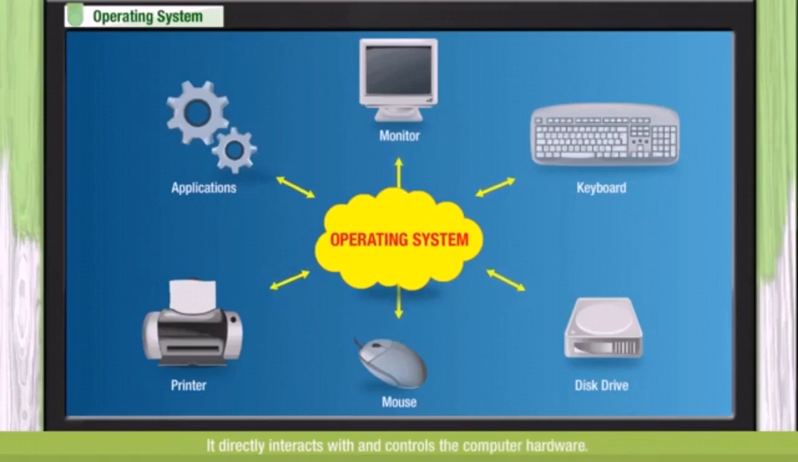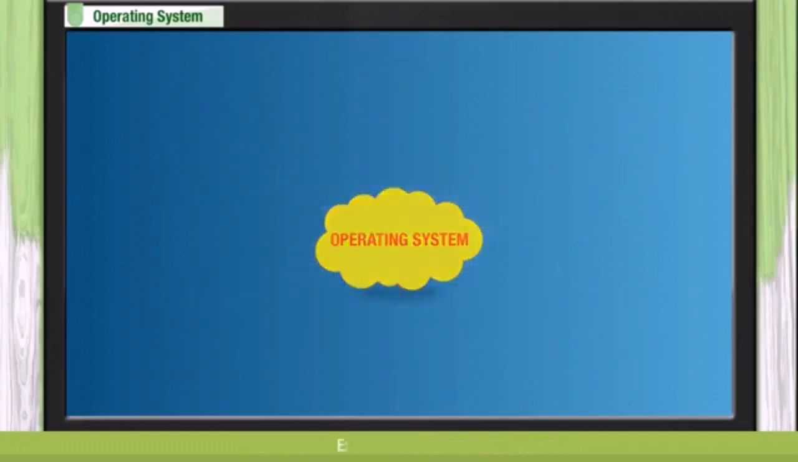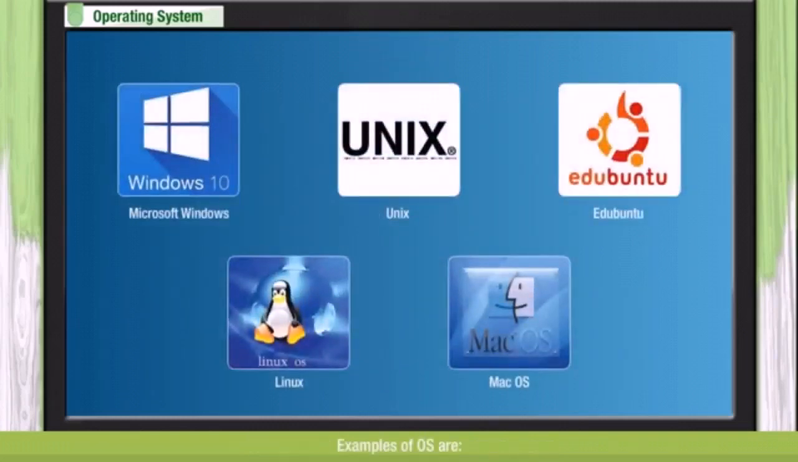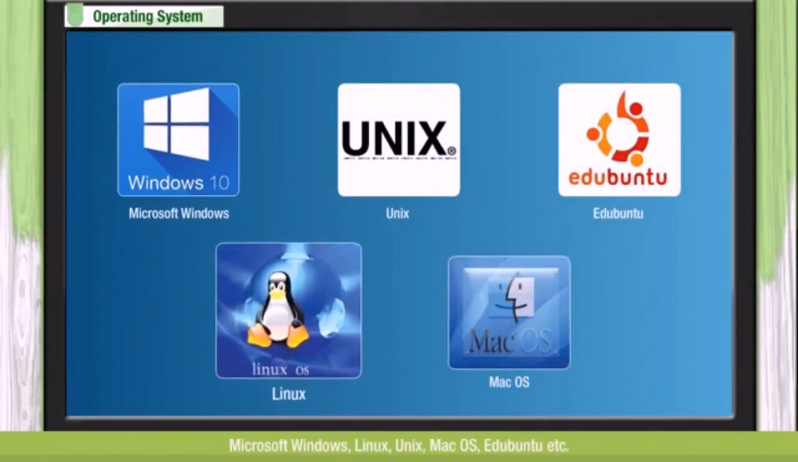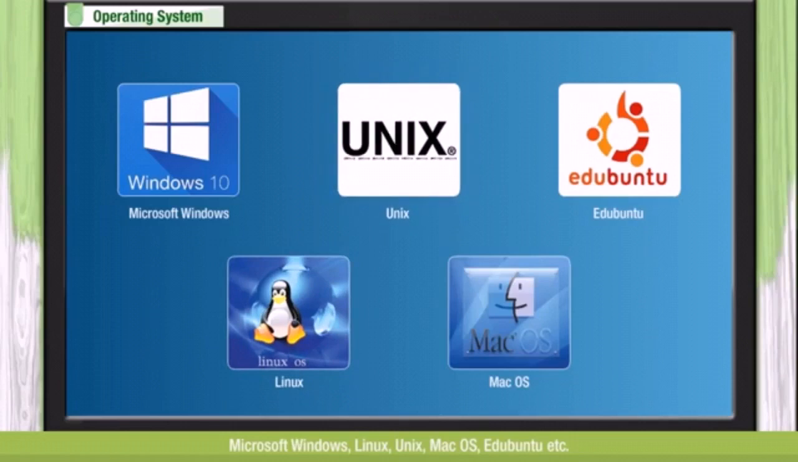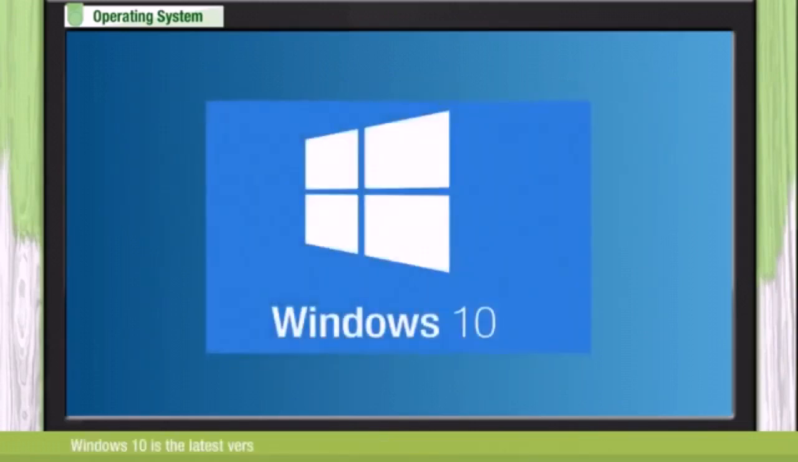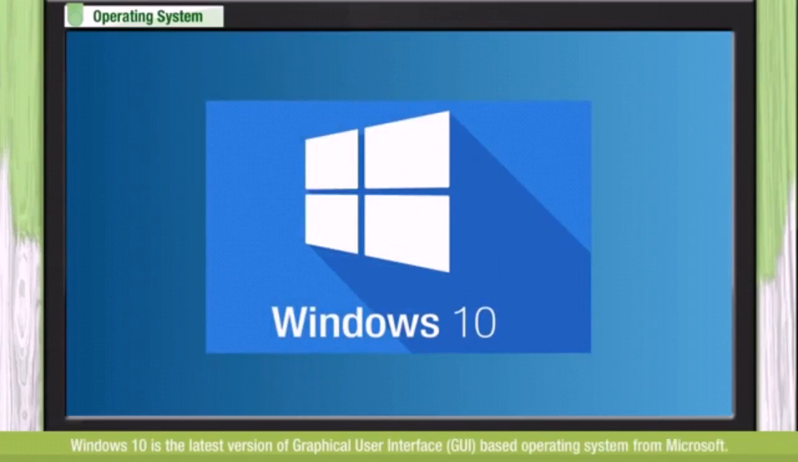It directly interacts with and controls the computer hardware like keyboard, mouse, printer, etc. It also keeps track of all the tasks given by the user. Task means work. Some examples of operating systems are Windows 10, Linux, Unix, Mac OS and Ubuntu. Windows 10 is the latest version of graphical user interface based operating system from Microsoft. Bill Gates is the founder of Microsoft.